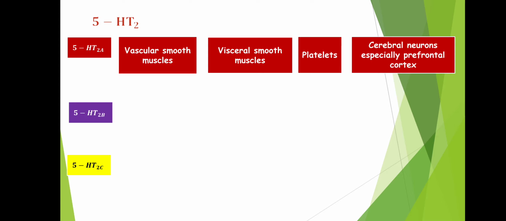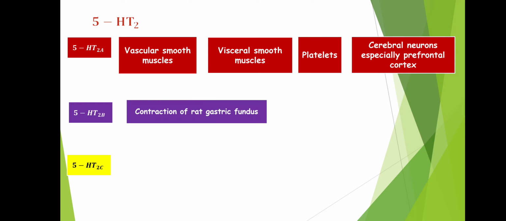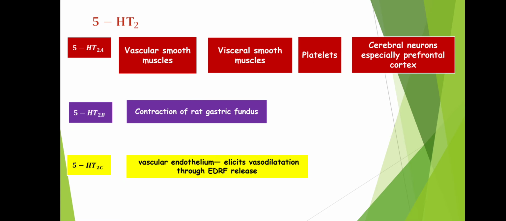Next, coming to 5-HT2B receptor, not much is known, we just know that it is present in the gastric fundus of rat where it causes contraction. 5-HT2C receptor is present in the blood vessel, vascular endothelium, and it elicits vasodilation through EDRF release, that is nitric oxide. In the endothelium this nitric oxide is being released, where it is responsible for vasodilation.